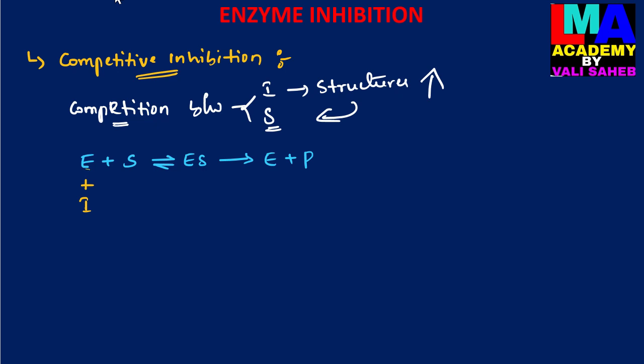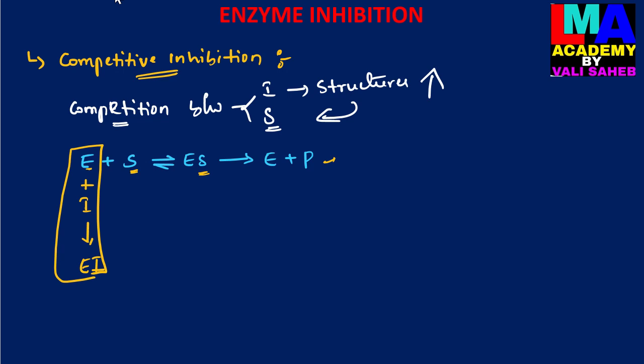If the concentration of inhibitor is high, it can easily bind with the active site to form an enzyme inhibitor complex, so the enzyme is inactivated. The inactivated enzyme is not associated with the substrate molecule, does not form the enzyme substrate complex, and does not produce enzyme and products.